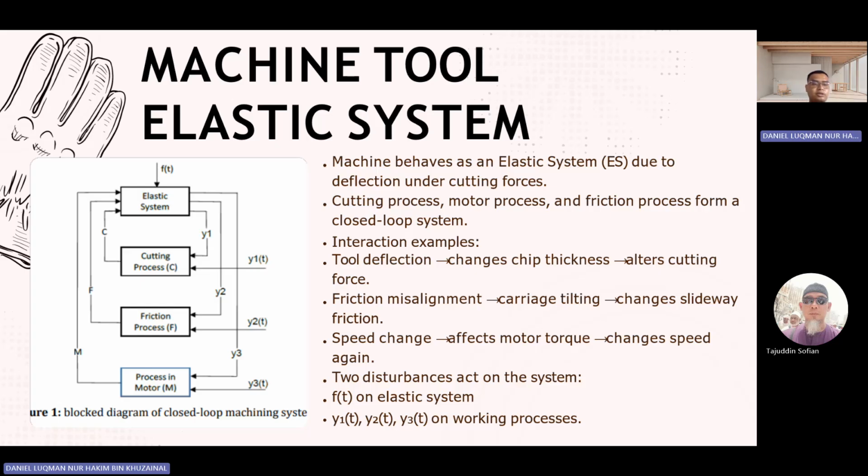Two disturbances act on the elastic system, shown as Y1(t), Y2(t), and also Y3(t) on the working process. As shown, all the cutting processes make the machine behave as an elastic system caused by the cutting forces. The forces bend the system, making it elastic.